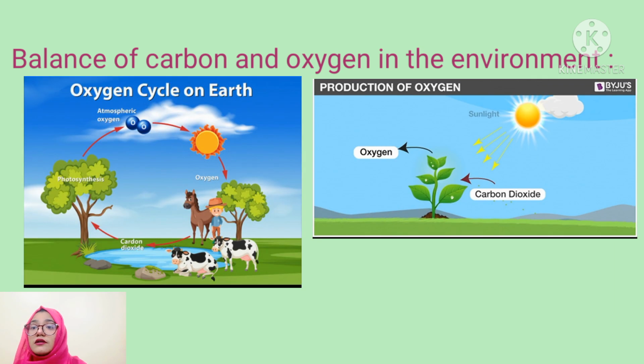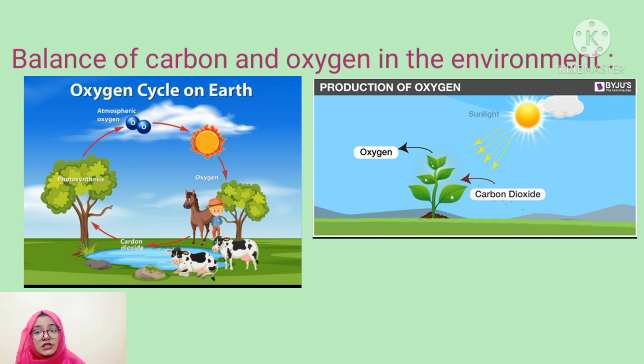Plants prepare glucose and oxygen from water and carbon dioxide of the atmosphere by photosynthesis process. Glucose is prepared by plants, you know, right? Animals get carbon through food from the plants.